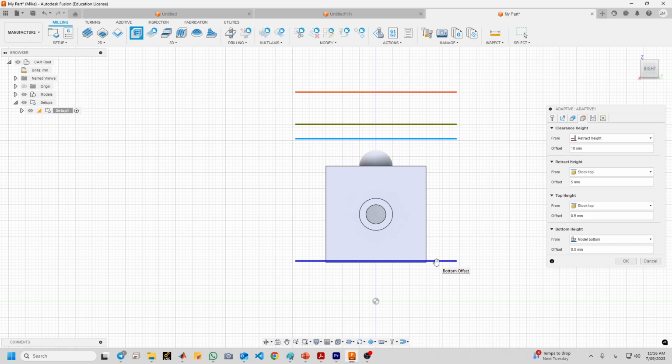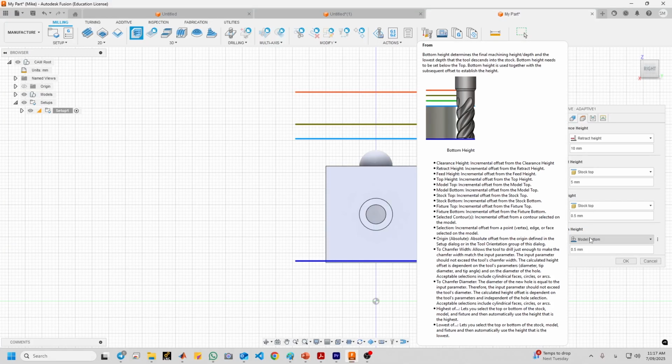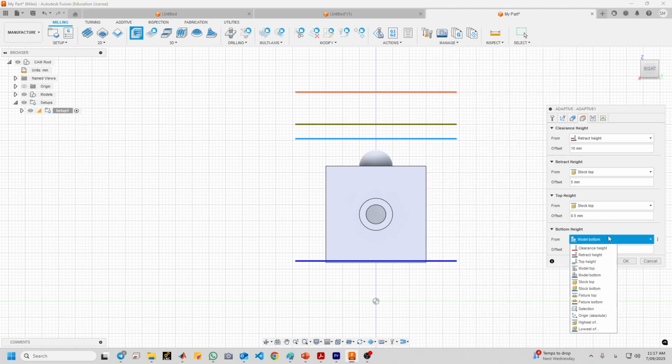So the height tab is where the bottom and top limits of material removal and safety clearances are set. So you need to scroll down to bottom height sections first. First start by the bottom height sections. You can read some information here. Keep the drop down to selection and click the top surface of the, let us do that. It should be on selection first.